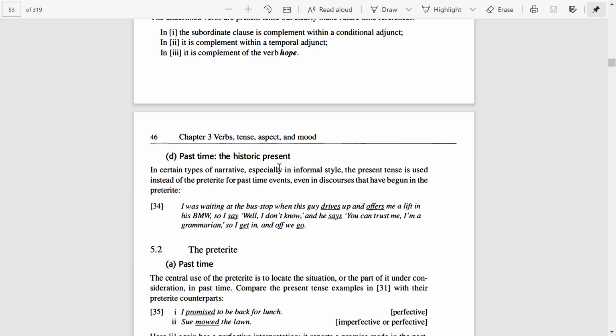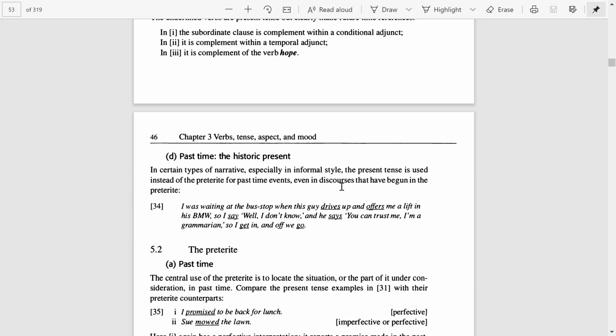Next heading is past time, the historic present. So here, what are you doing? You are showing past time with the help of present tense. In certain types of narrative, especially in informal style, the present tense is used for past time events.